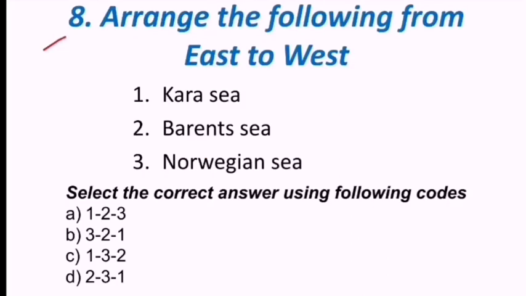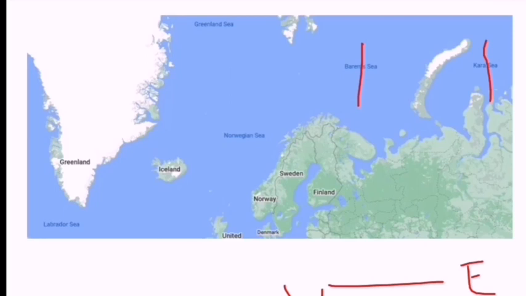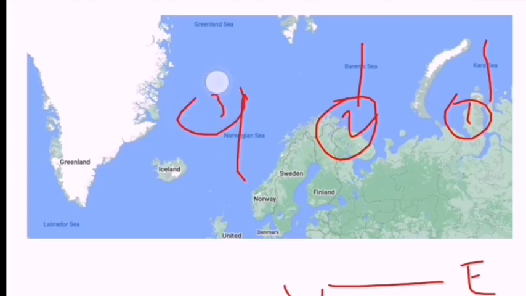Next question reads, arrange the following from east to west. Kara Sea, Barents Sea, Norwegian Sea. Look at this map. East to west means east to west. From this side, Kara Sea is first, Barents Sea is second, Norwegian Sea is third.